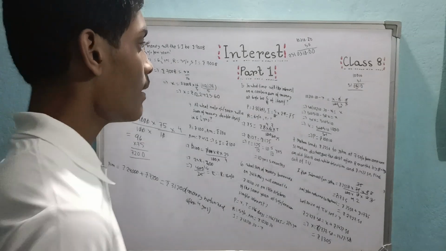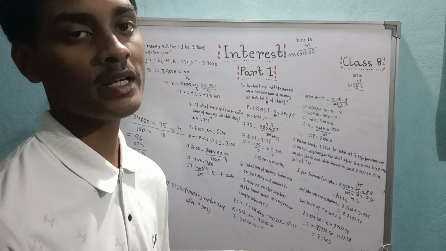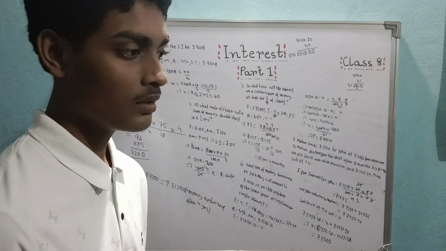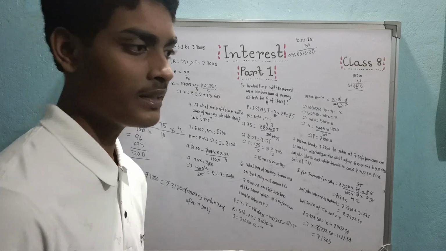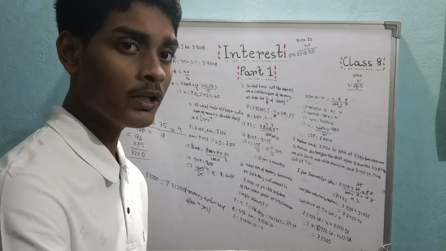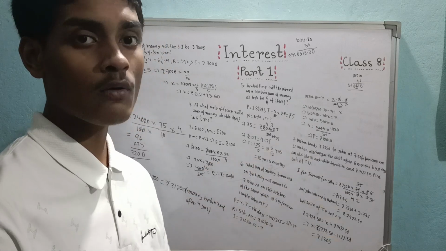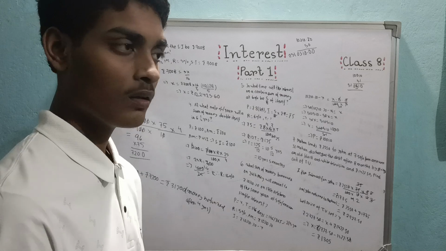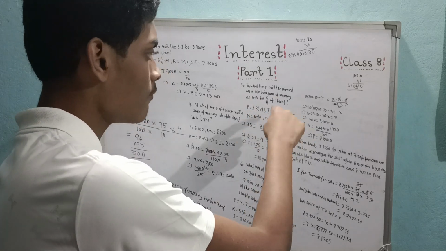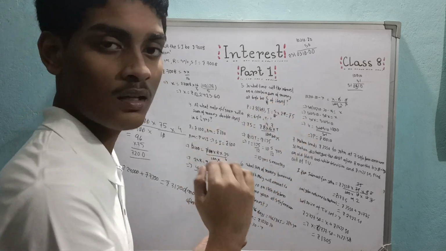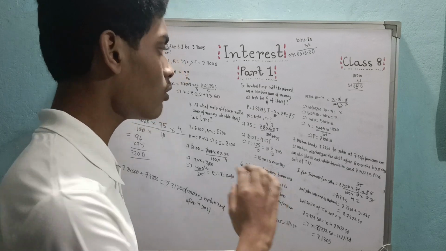But suppose one or two things are not given, like the one I showed you, sum of money and interest, but a ratio is given, sum of money equals 5 by 8 of interest. Then take the sum of money according to your choice, such that the interest also becomes a round figure. In that question, I took it as rupees 8, then the interest became 5 by 8 of rupees 8, rupees 5. Intact figures can be easier for us to calculate. That's how you should do it.